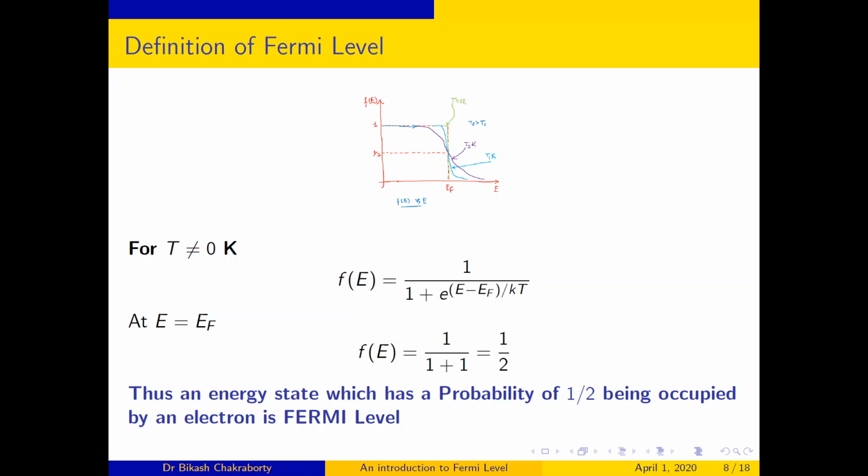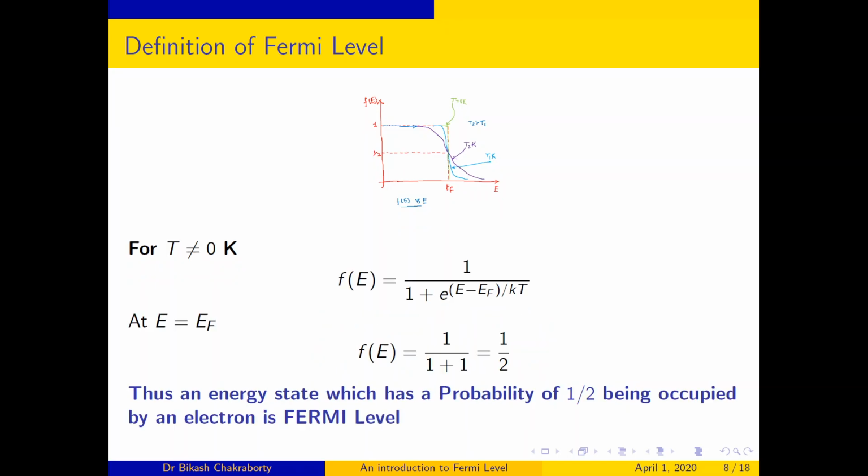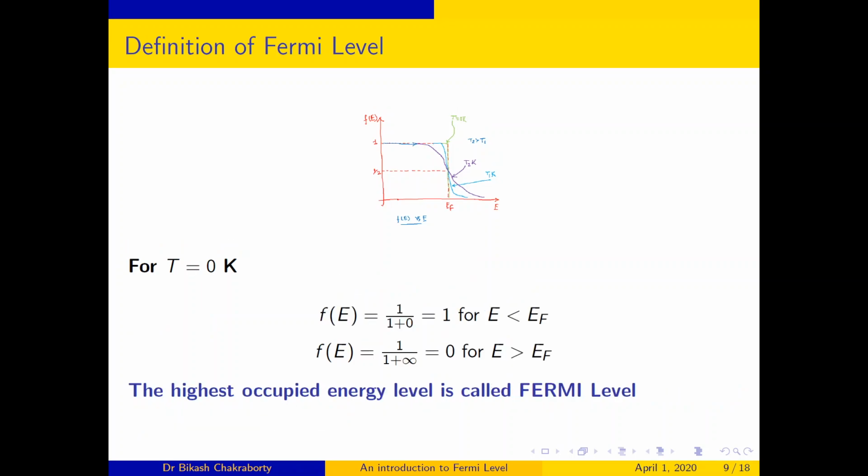Now, I should explain how I have drawn this graph. For T equal to 0 Kelvin, you can see that if E is less than EF, then the power term is actually negative. So, f of E is equal to 1 divided by 1 plus e to the power minus infinity.